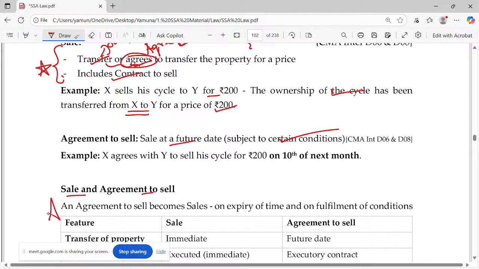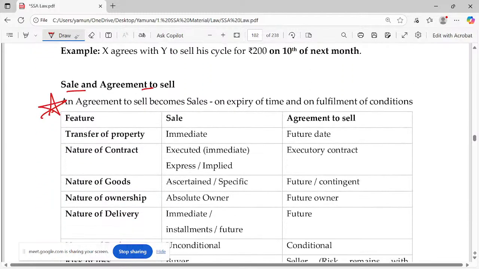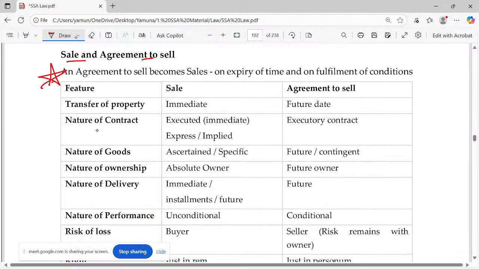Sale and agreements to sell. This is a very, very important heading. Especially in CMA Foundation, you may have a twist, because we have all these objective questions. So, on what basis are we going to consider this? The feature: when the property is transferred. Please give keen attention to when the property is transferred. Immediate date or future date. What type of contract will this be? Executed contract. What do you mean by executed? Both the parties have executed, whether express or implied. But what happens in this case? Agreement to sell is an executory contract, which means both the parties are yet to perform.